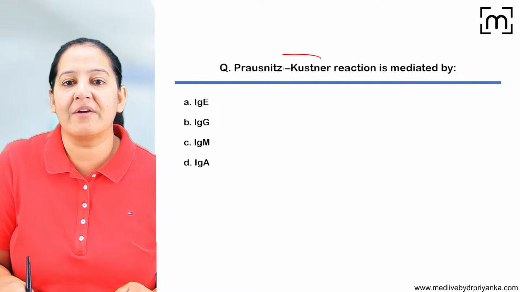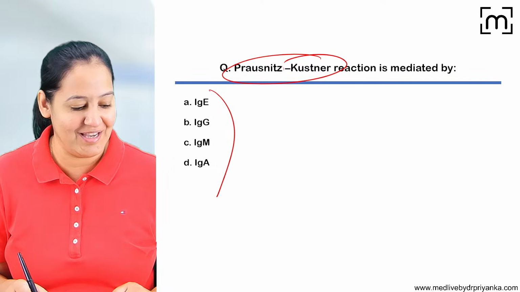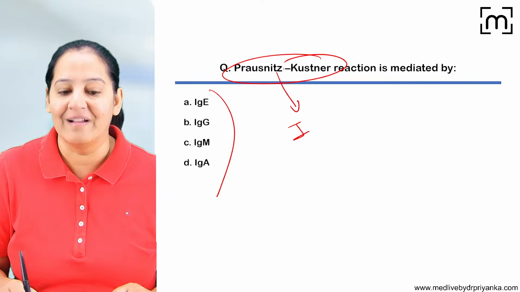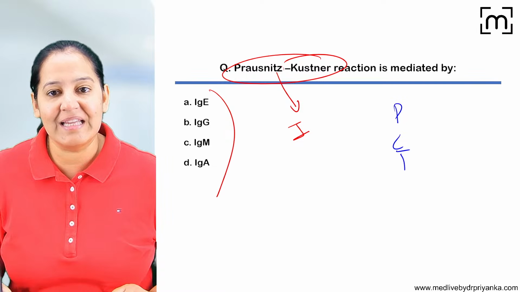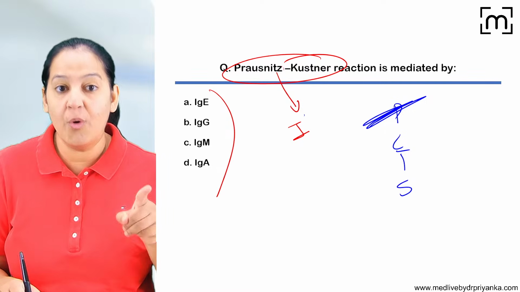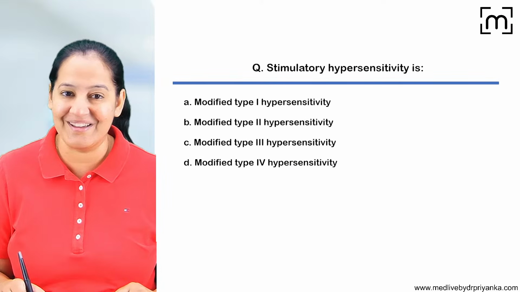So Prausnitz-Küstner reaction is mediated by which type of antibody? IgE, IgG, IgM, IgA. Yes, of course. Prausnitz-Küstner reaction is an example of type 1. The mnemonic was PCTS. So P for Prausnitz-Küstner reaction, PK reaction. And we know in type 1, IgE antibodies are formed. That's why the answer is IgE antibody. I guess everyone got it.